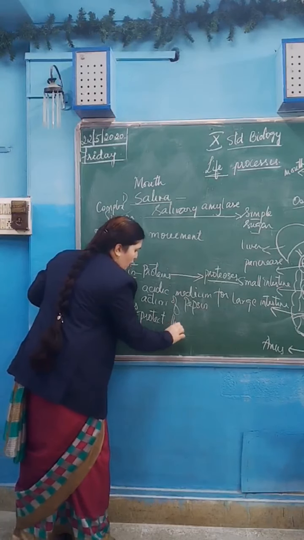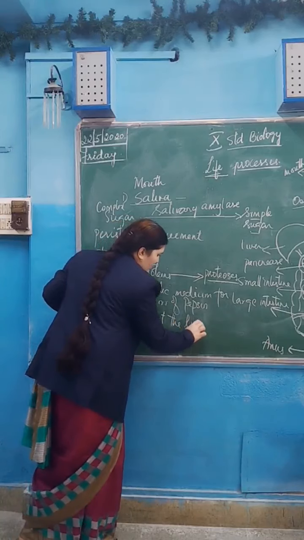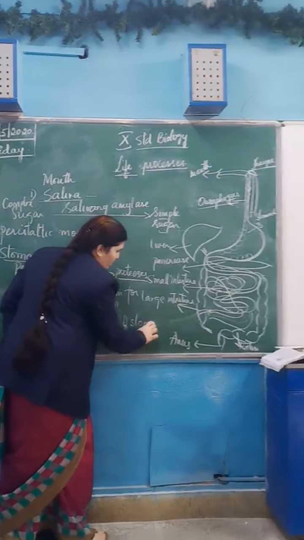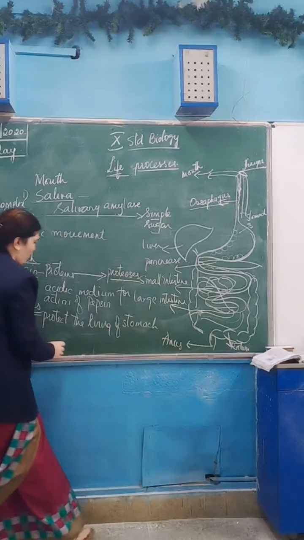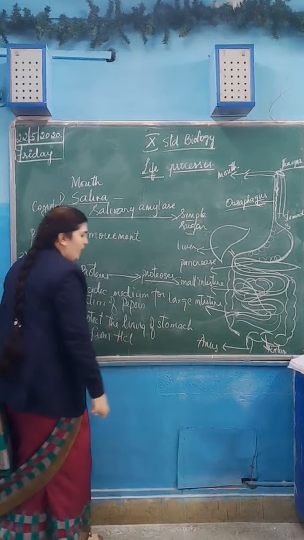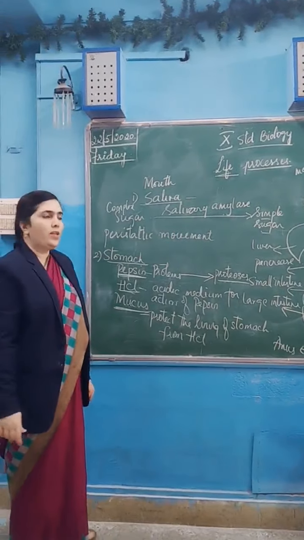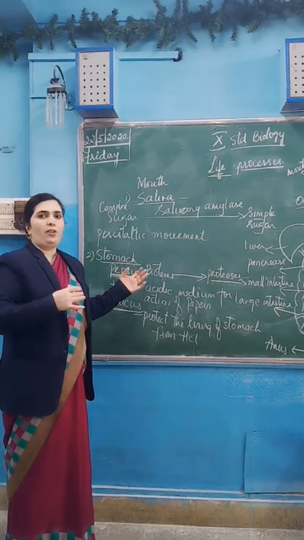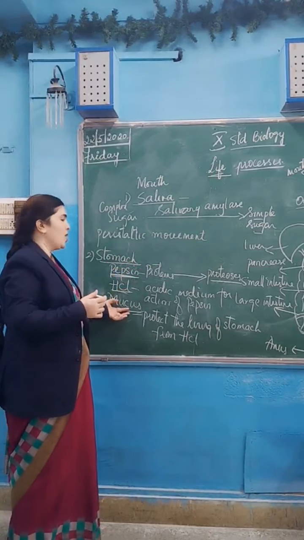the lining of the stomach from HCl. HCl is acidic in nature. It may damage our lining of the stomach. So to neutralize the effect of HCl in the stomach, mucus is released.